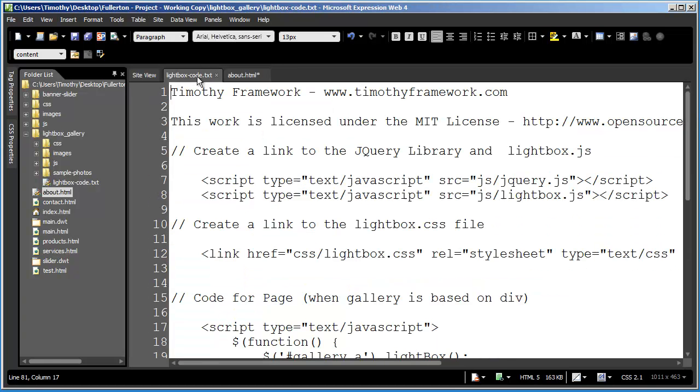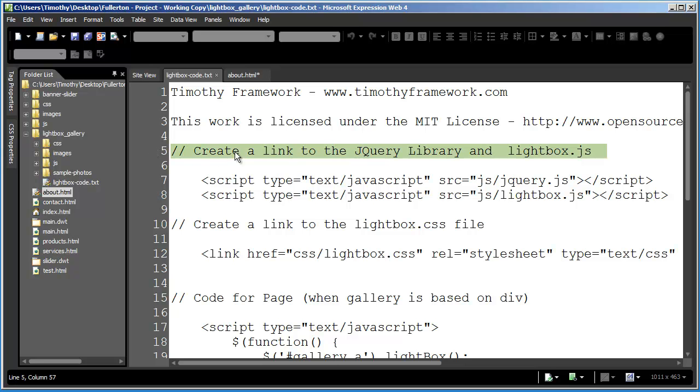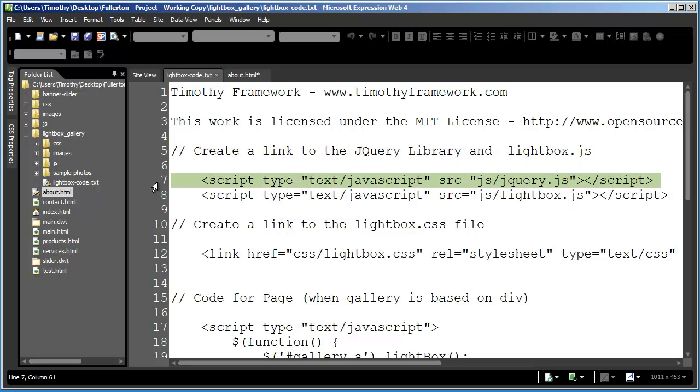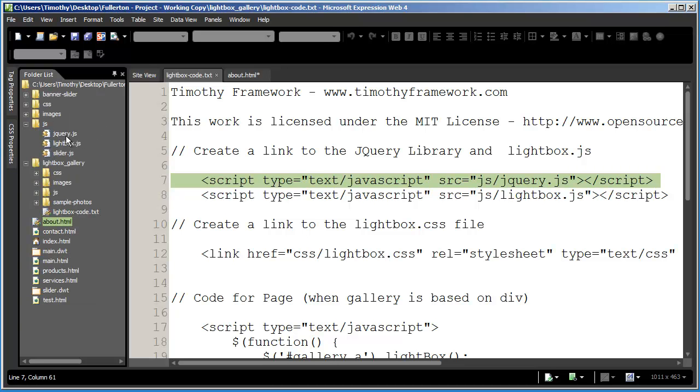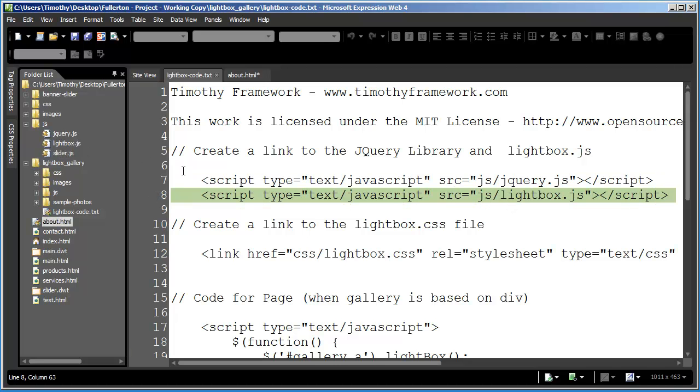Now we're going to come into the lightbox code text here, and the first thing you need to do is create a link to the jQuery library and the lightbox.js. We've already added the jQuery file into our JS folder, and we moved our lightbox script over as well.